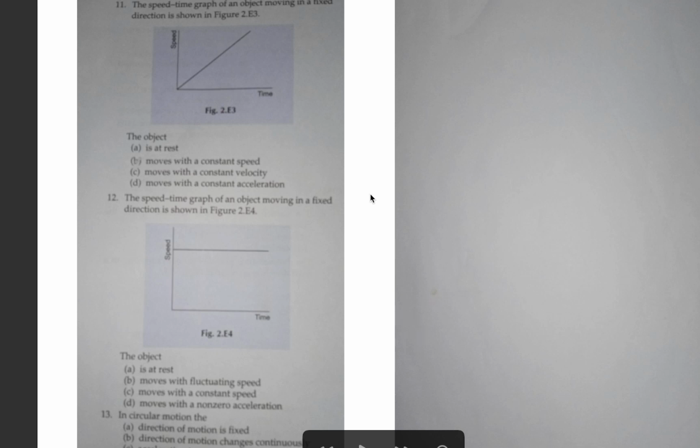Okay, the 11th question. The speed-time graph of an object moving in a fixed direction is shown in the diagram. This is speed, this is time, and the speed-time graph is a straight line. That means, and they mentioned the direction also, so it moves with a constant acceleration.